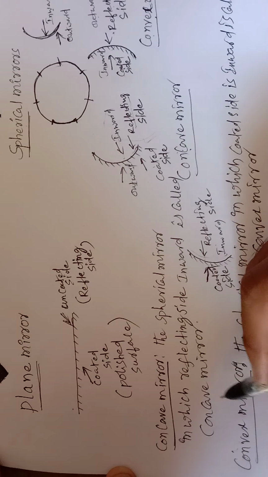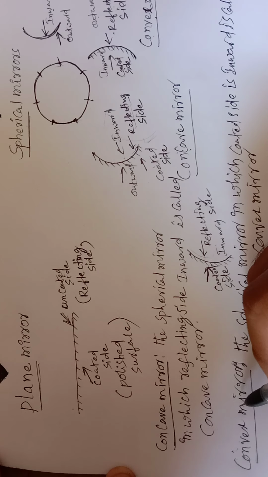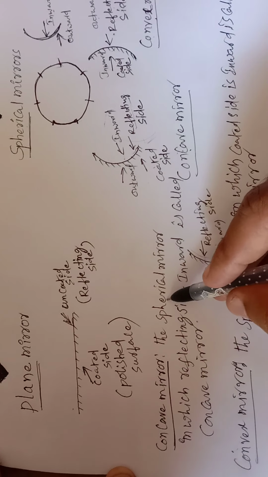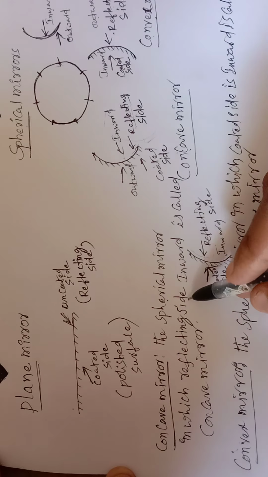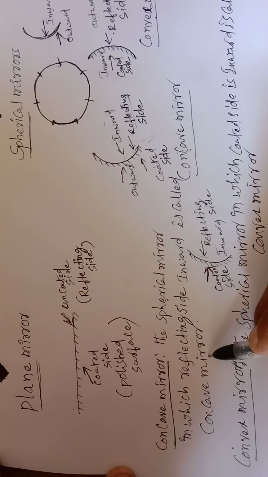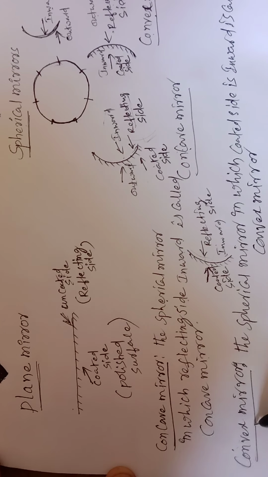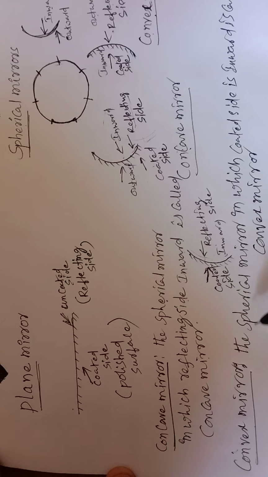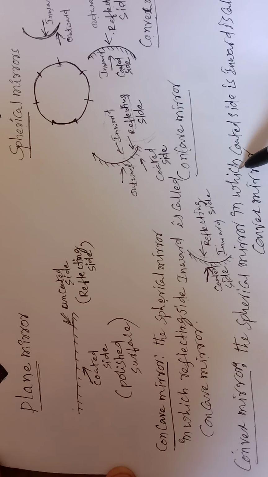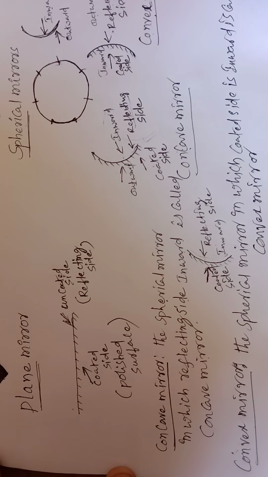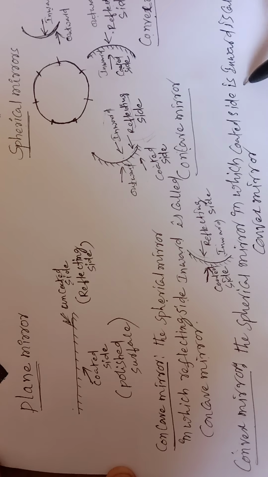So concave mirror is there, convex mirror is there. A concave mirror is a spherical mirror in which the reflecting side is inward, and that is called a concave mirror. And what is a convex mirror? A convex mirror is nothing but the spherical mirror in which the coated side is inward. It is called a convex mirror.